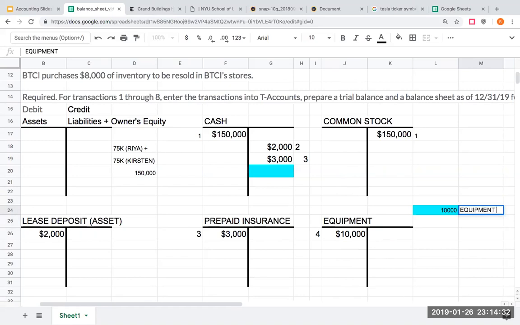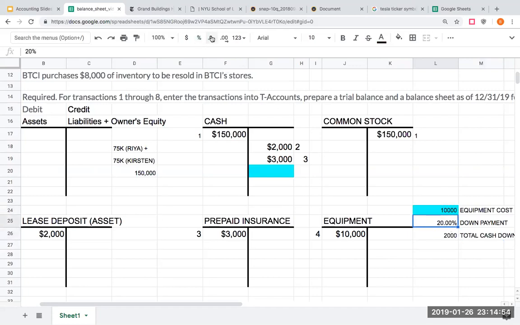My equipment cost, 20% cash deposit, my 20% down payment. So my total cash down payment is going to be 10,000 times 20%.